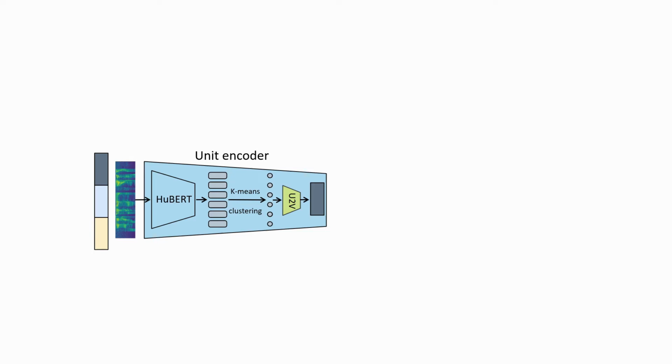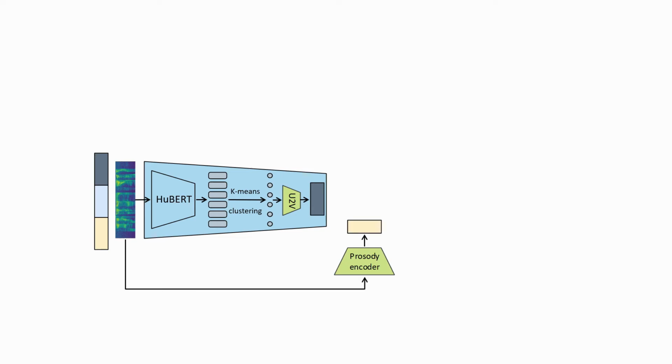Firstly, a unit encoder utilizes the pre-trained HuBERT model to transform speech signals into continuous representations, followed by the k-means algorithm, which is used to quantize the representations into discrete units. In this way, we can filter prosody and speaker information, and only preserve semantic content. Then a Unit2vec module is used to embed the discrete units into latent space vectors. Secondly, a prosody encoder aims to capture utterance-level prosody variants from the same input signals.